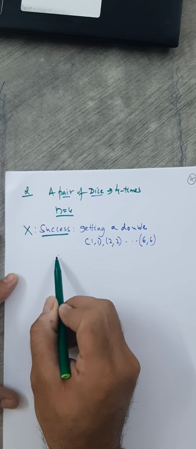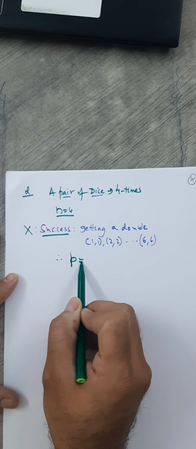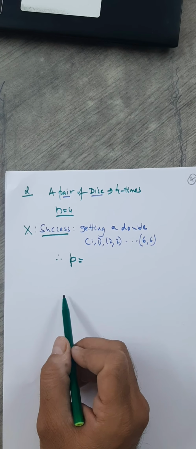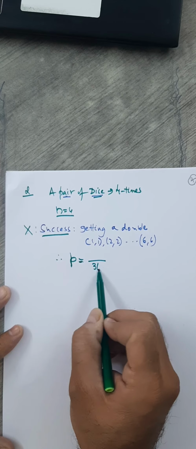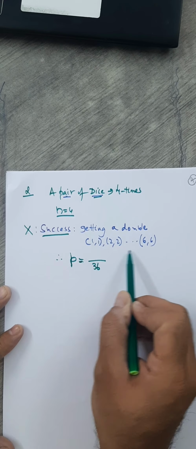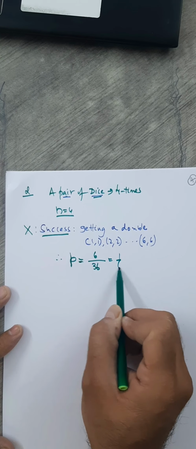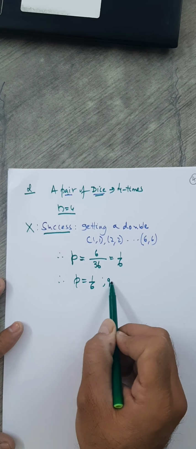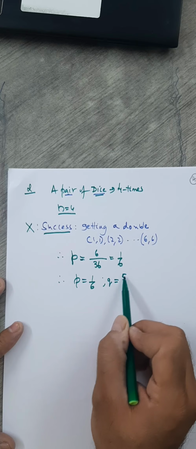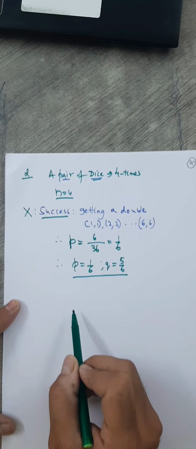Small p means what? Probability of the success. When a pair of dice is thrown, you have 36 outcomes. Out of them, how many are favorable? 6. So probability of the success is 1 by 6. So p is 1 by 6, and therefore what is q? 1 minus 1 by 6, which is 5 by 6. Sum of these two is always 1.